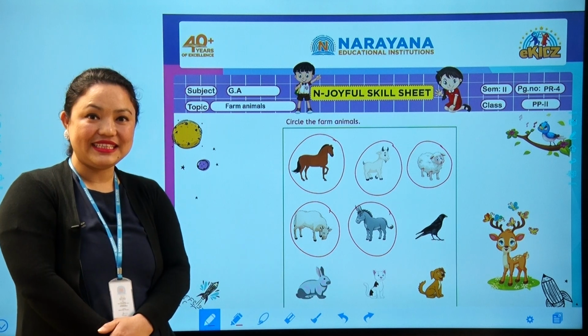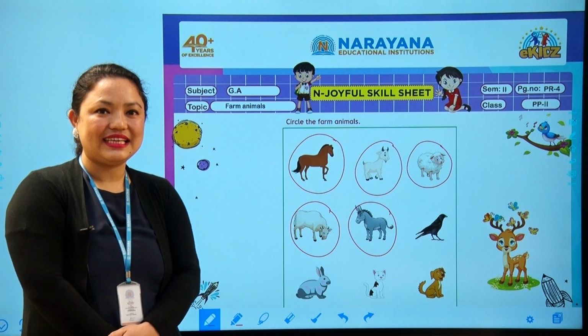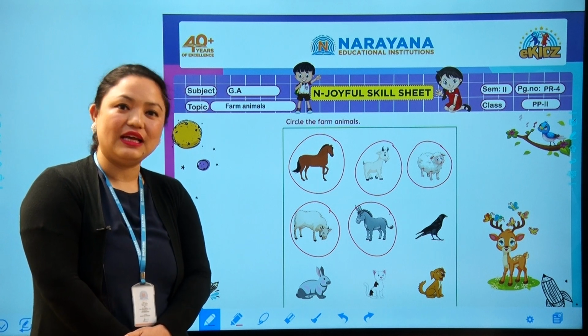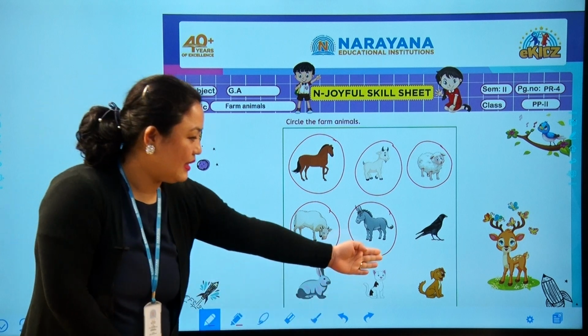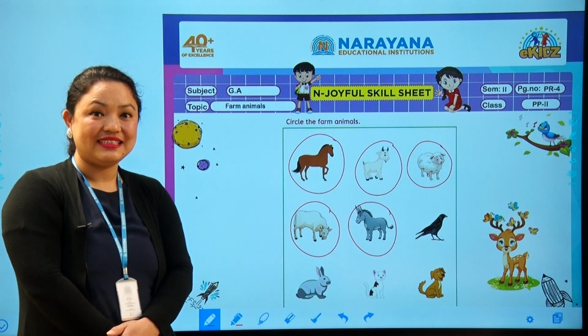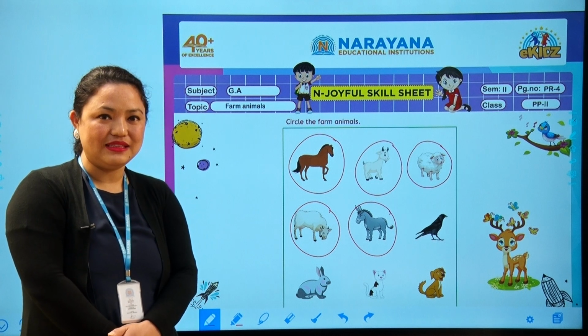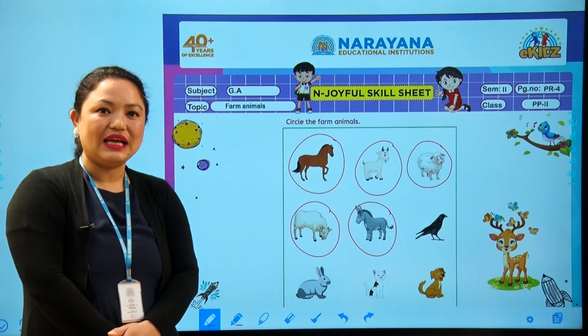Next, what is this? Yes, it's a cat. Cat is a farm animal? No, so we will not circle it, okay? Next, what is this? Yes, it's a dog. And dog is a farm animal? No, so we will not circle it.